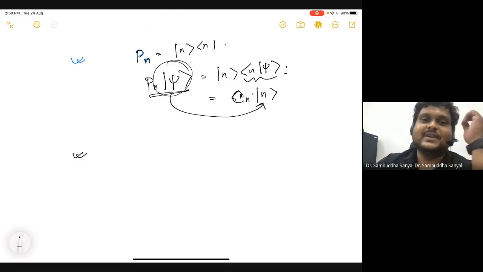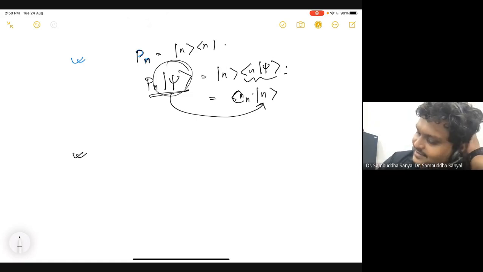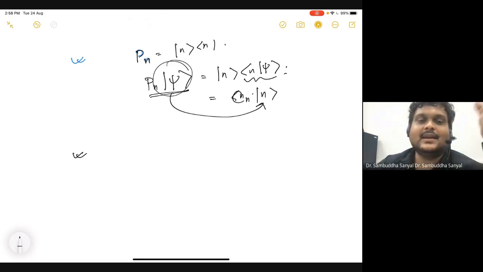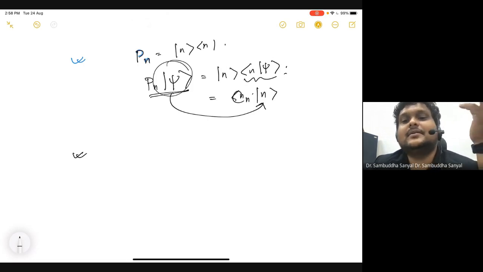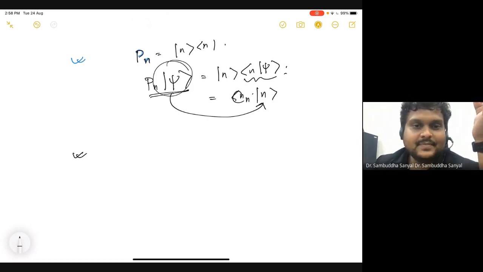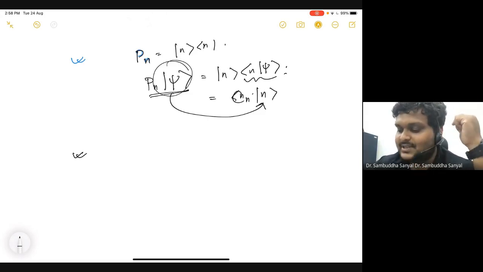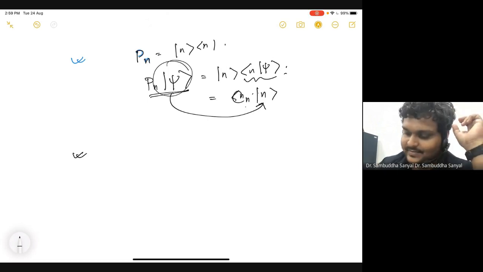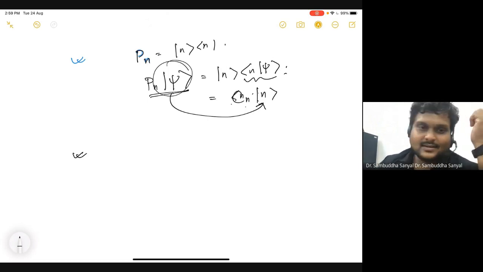So see, what is it doing? It is acting on some general abstract psi, which I don't know. It can be anything. Now I argued that psi can be written as a linear combination of all the basis vectors, right? Now what is this operator Pn doing? If it is given by this, it is taking only the component which is along n, one of these vectors, and its coefficient.